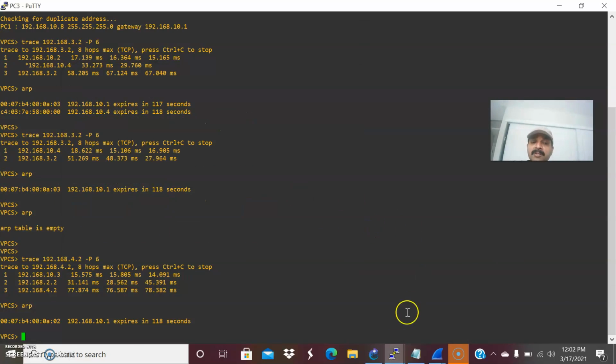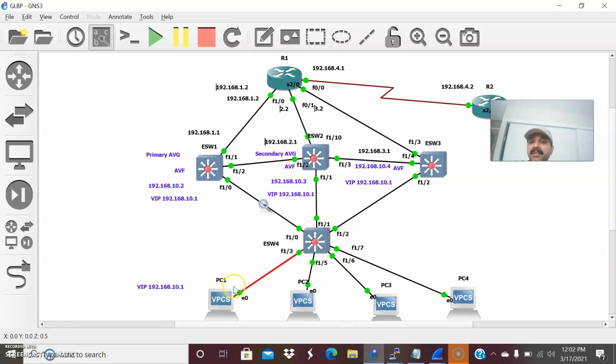So the load will be distributed equally. So for example, if it is 100% traffic, each and every forwarder will be forwarded 20 to 25% of traffic. So that is the way the load is distributed evenly or in a round robin fashion. So that is the main purpose of GLBP. So now you are getting the things what I'm telling. So now what I'm going to do, let us shut down this primary gateway, that is the AVG.